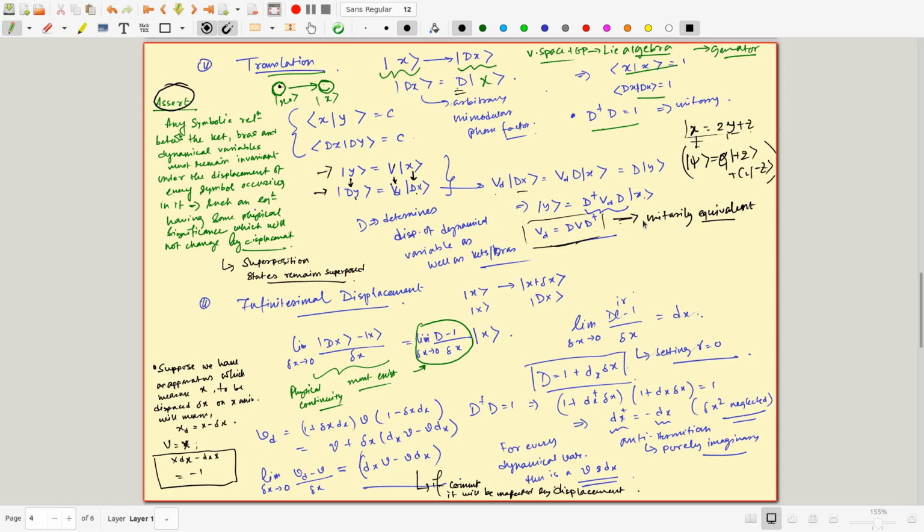That means they will have identical spectra, so the measurements will give you identical results. So d determines the displacement of dynamical variables as well as the ket space. This is how it decides for the dynamical variables, and this is how it decides for the ket space.